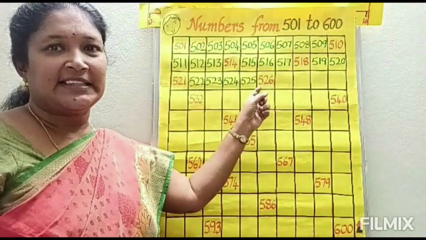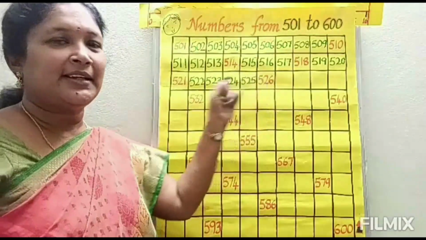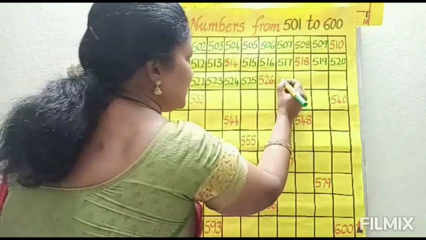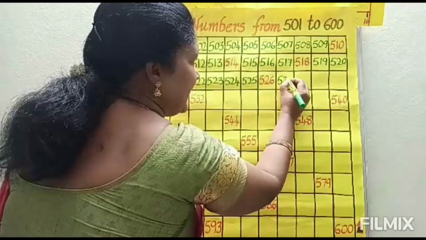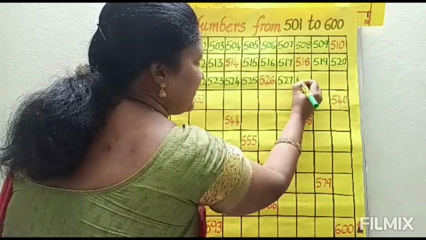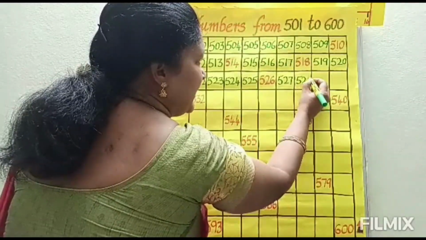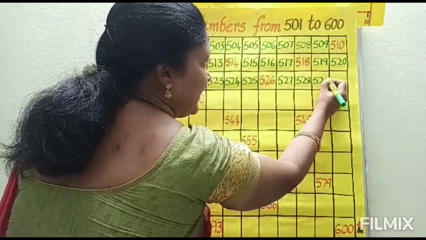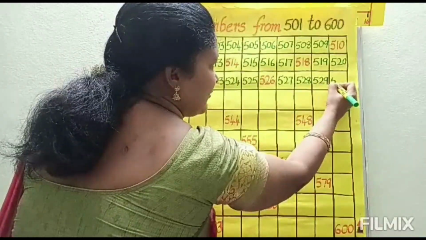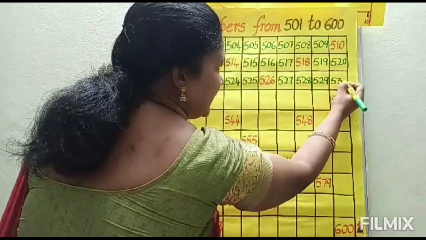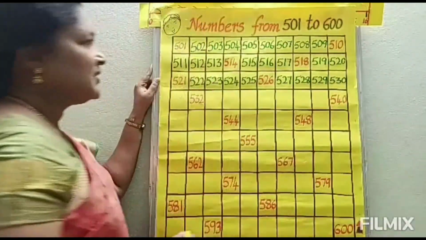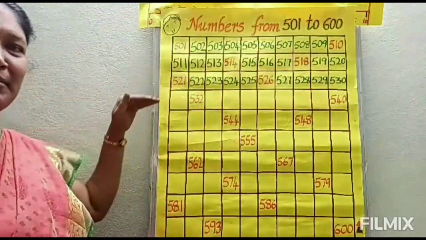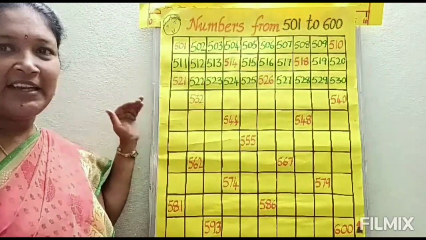Already 526 is there, na? So no need to write that number again. So 526 next, which number will come? 527, 528, 529, 530. So 530 here. So the next number is 531.